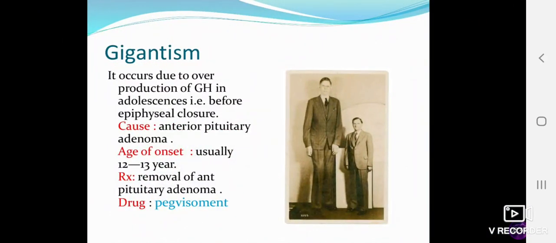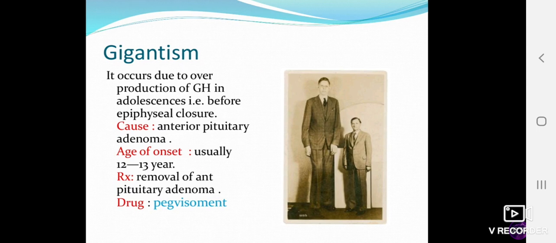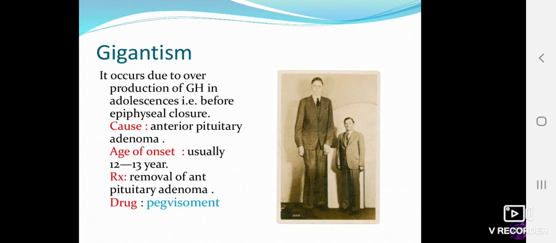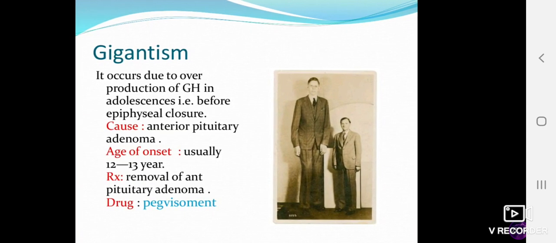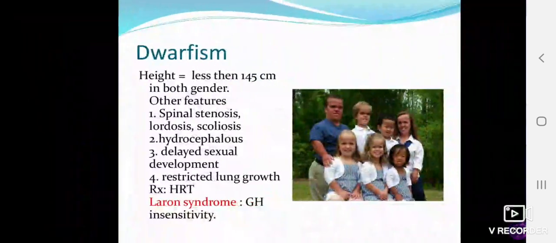Gigantism. If before puberty there is excess production of growth hormone, that means before epiphyseal closure, that will cause gigantism. And the cause is again anterior pituitary adenoma, usually at 12 to 13 years. Treatment, removal of anterior pituitary adenoma. Drug is pegvisomant. Pegvisomant is a drug which inhibits growth hormone action, and is antagonistic to growth hormone. This can prevent gigantism if you give it before adolescence.